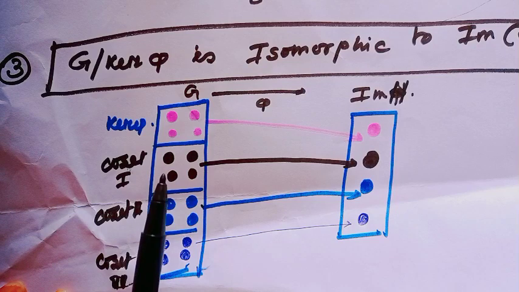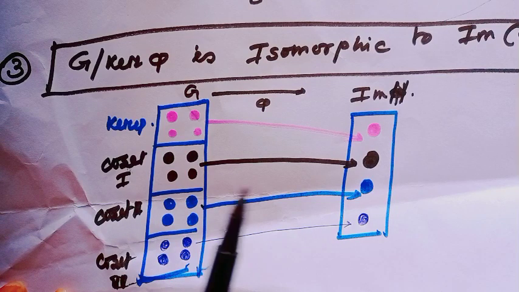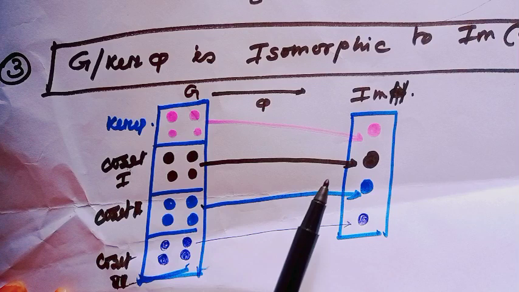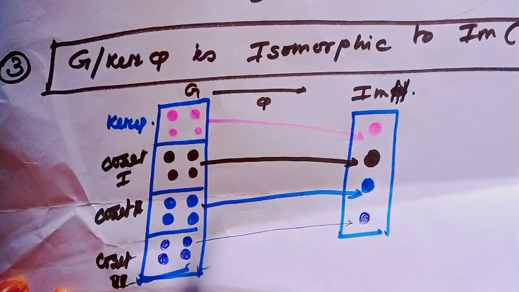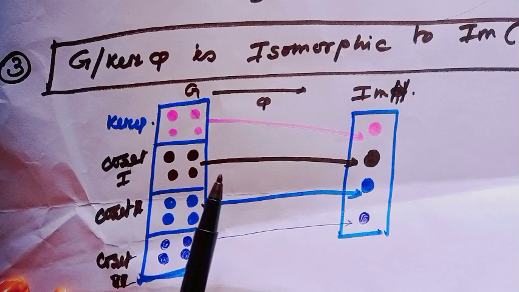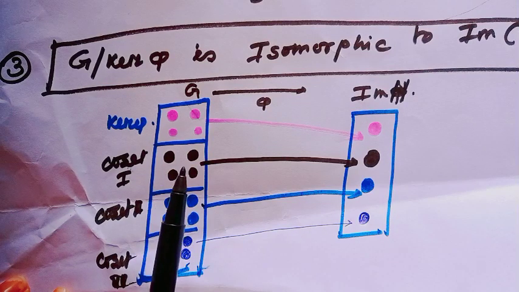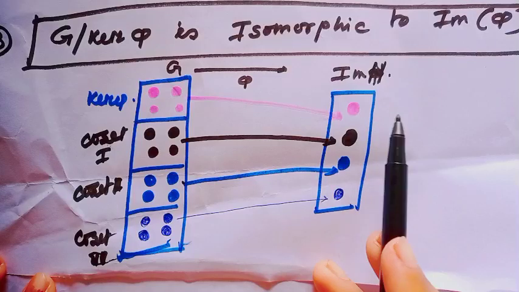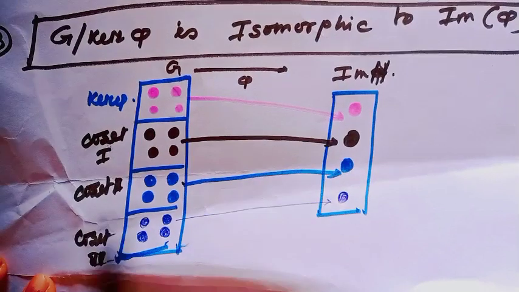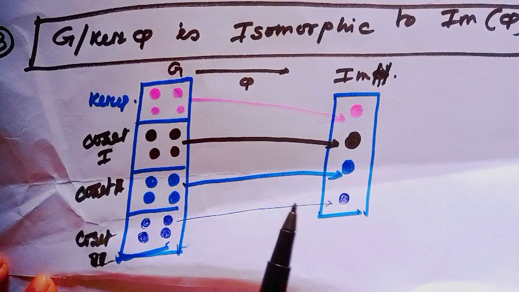All elements of the same coset get mapped to the same element of the image. Hence, we can tell this group and this image are isomorphic to each other.